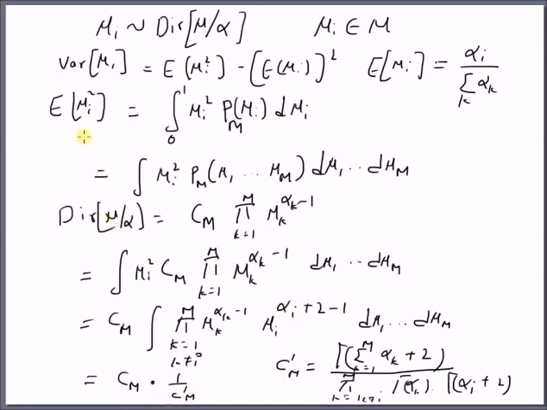So now our second moment, that is the expectation of mu I square, is equal to the product of Cm and 1 by Cm dash, which is equal to gamma of the summation k equal to 1 to m alpha k divided by the product k equal to 1 to m of gamma of alpha k.